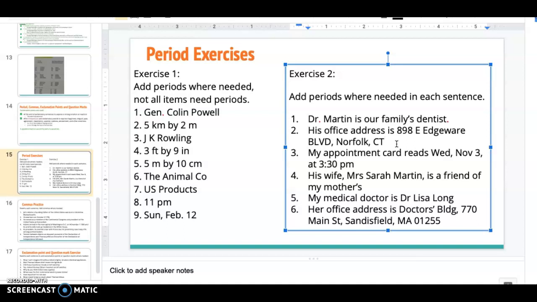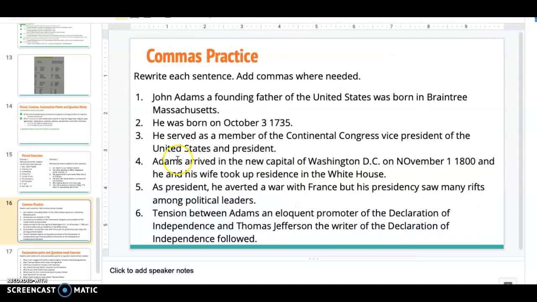Okay. So again, make sure for this one, you're paying attention to what you need to add a period to. So for here, we would probably add this period in. We would add this period in here after the E because it's short for East. Okay, E. Edgewater Boulevard, Norfolk, CT. We do not add the period in Connecticut because it's a state abbreviation. However, this is the end of a sentence, so we add the period at the end of a sentence. Okay, so make sure you guys just go back to the rules of when you add periods.